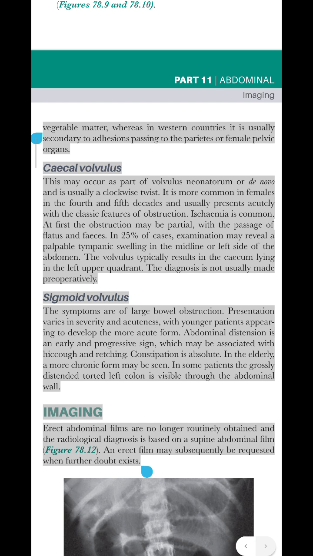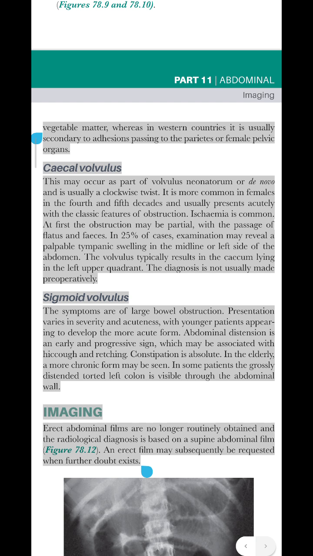The volvulus typically results in the cecum lying in the left upper quadrant. The diagnosis is not usually made preoperatively. Sausage-shaped lump, concavity towards the umbilicus. Sigmoid volvulus. The symptoms are of large bowel obstruction. Presentation varies in severity and acuteness, with younger patients appearing to develop the more acute form.